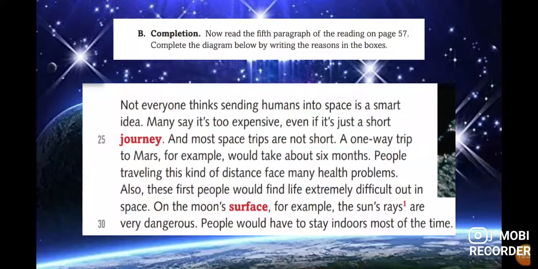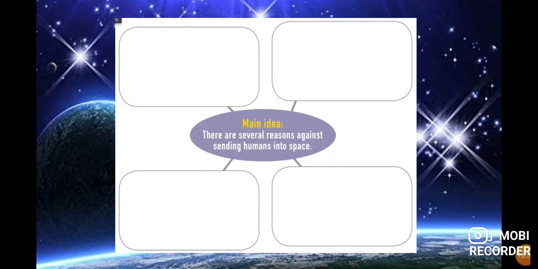In paragraph number 3, we analyzed that these are reasons for. But in paragraph number 5, we have the reasons against. So we have two different opinions in this case. Now we complete the boxes that we have here in the diagram, and we have the main idea: there are several reasons against sending humans into space. The first reason is that it is too expensive.